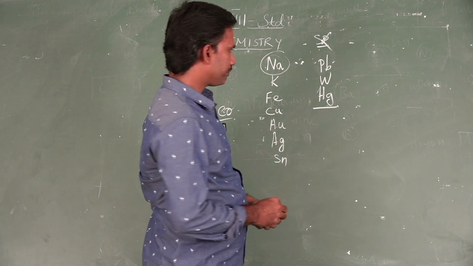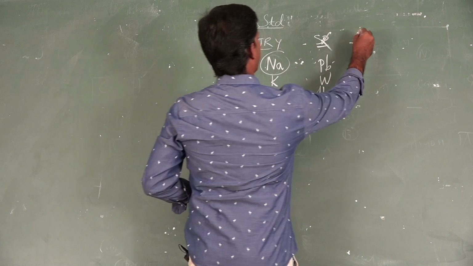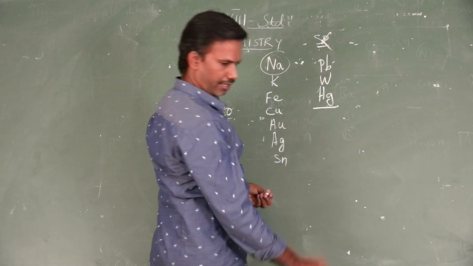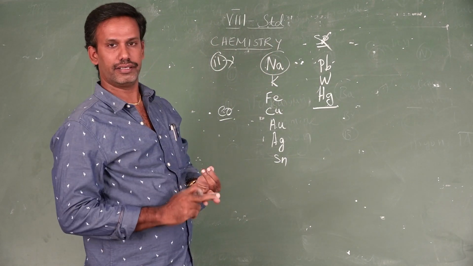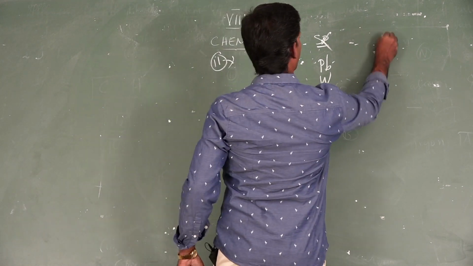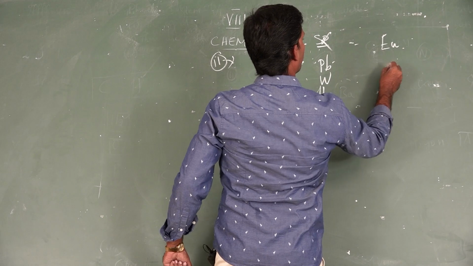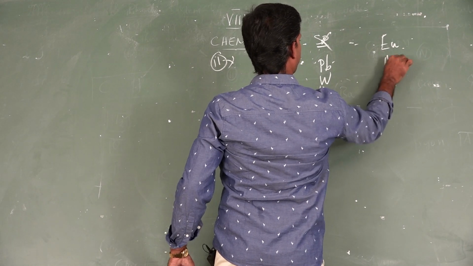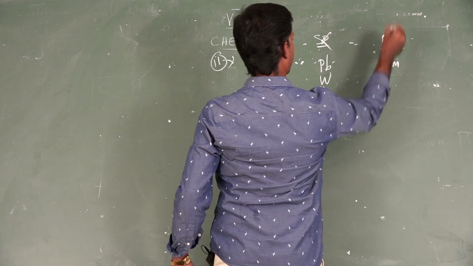And finally, you have symbols based on a country, color, and planets. For example, Europe, Europium; Americium, Am, for America.